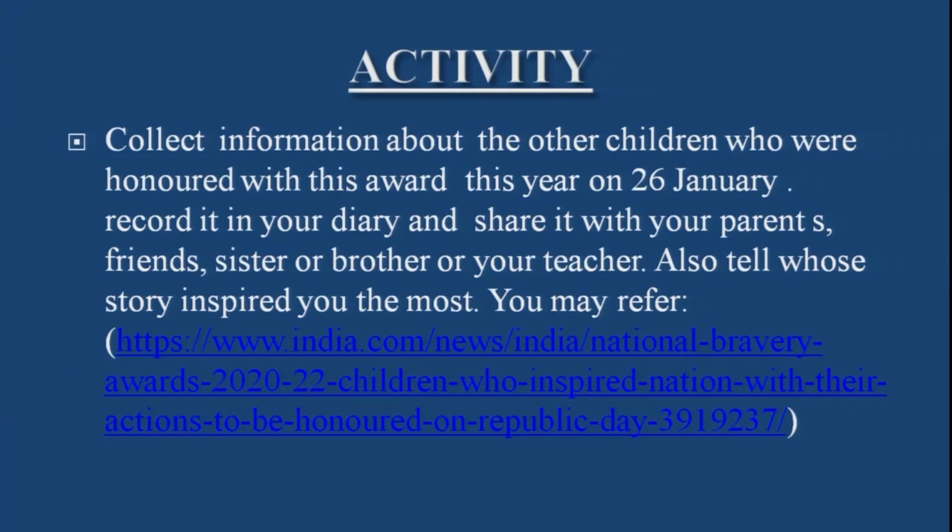So here you will have enough information about all 22 children who have been conferred with this award. It is an interesting thing and it will also enrich you in terms of knowledge.